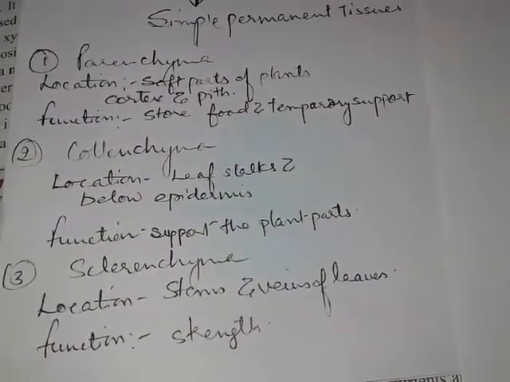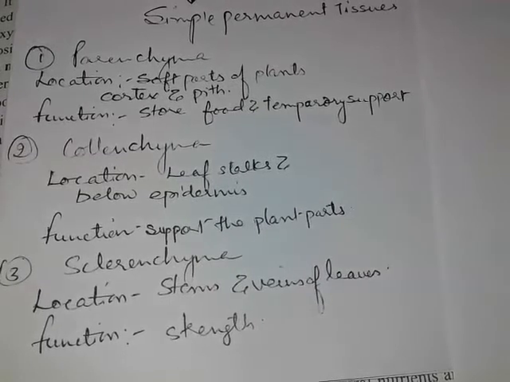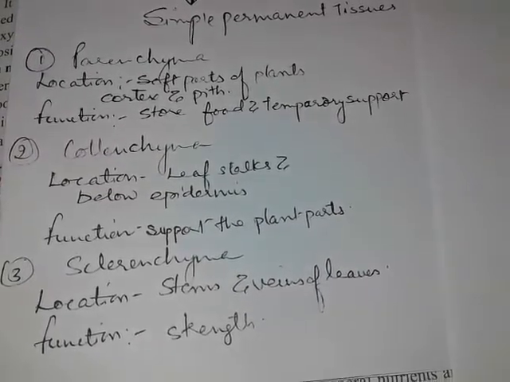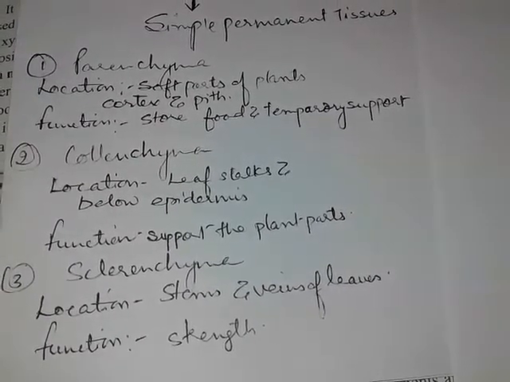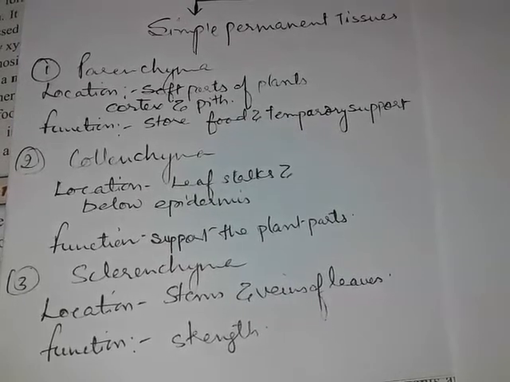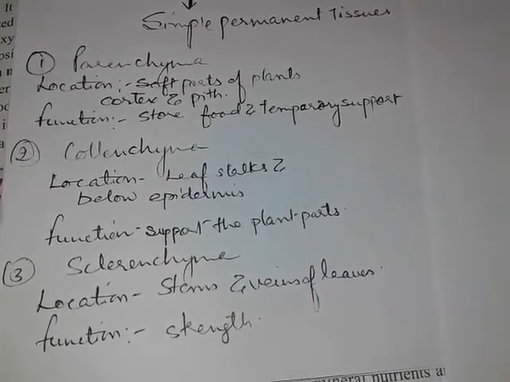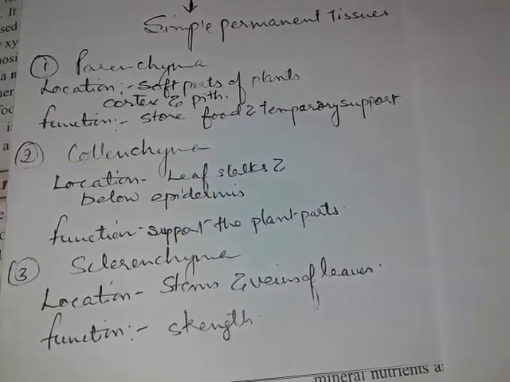Collenchyma is located in the leaf stalks and below the epidermis. The main function of collenchyma is to support the plant parts. Whatever the movements of twig, branch, leaves, it is possible only with the help of collenchyma. It provides flexibility to the plant part.